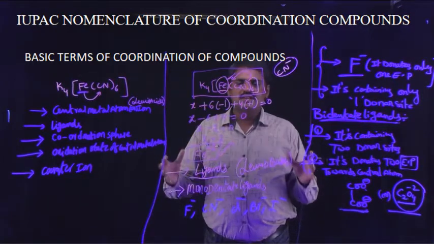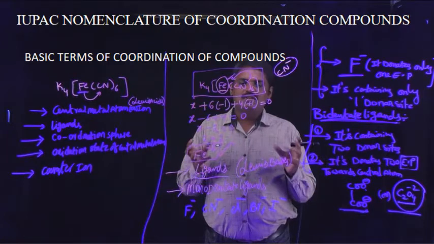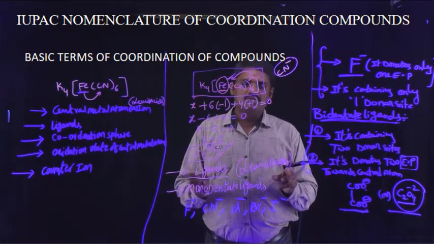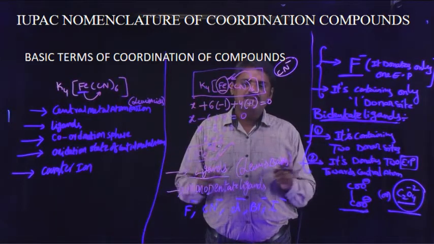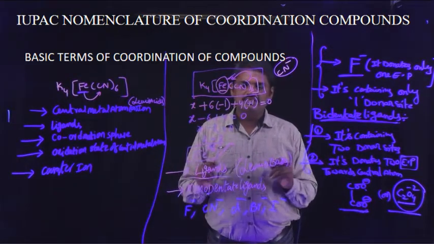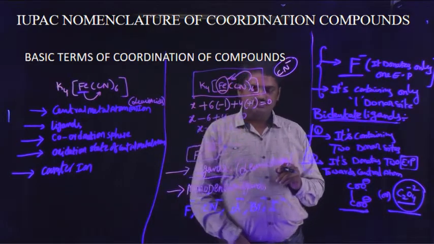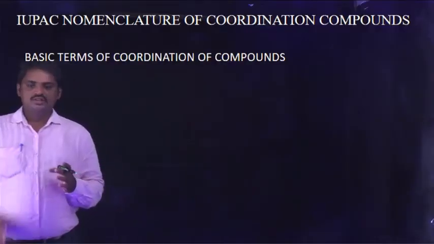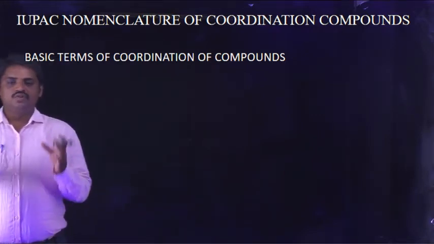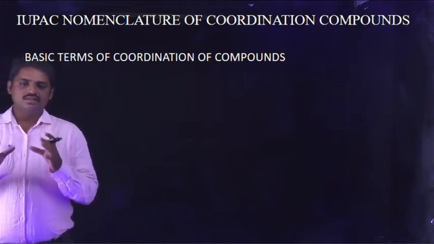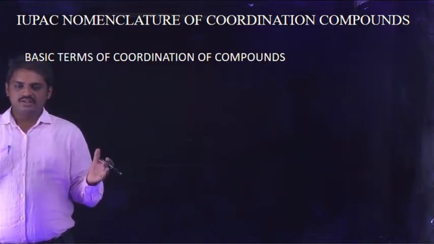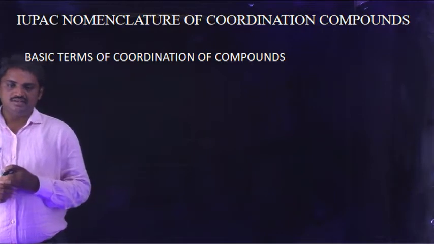Okay, this is the explanation for some basic terms of coordination compounds. The next types of ligands will be discussed in the next class. Okay. Such types of ligands are monodentate ligands and bidentate ligands. Today I am going to discuss another type of ligands.